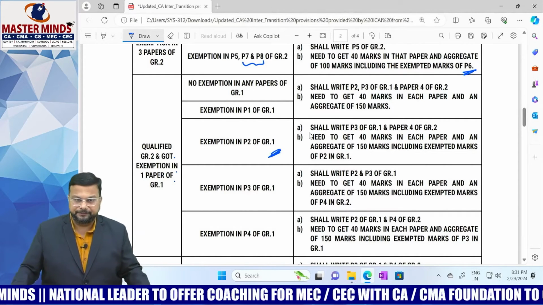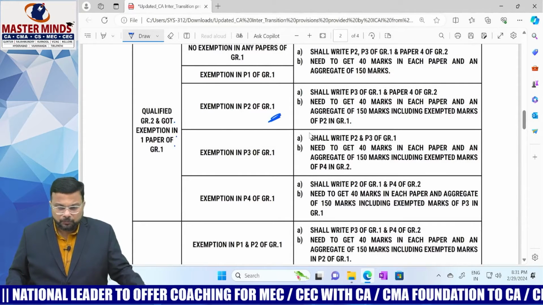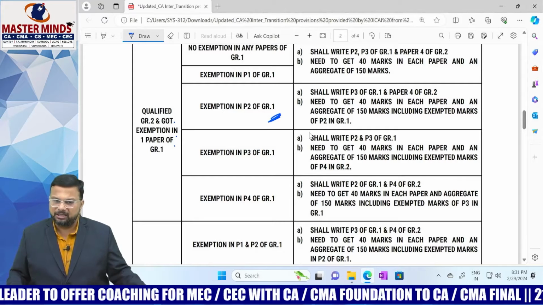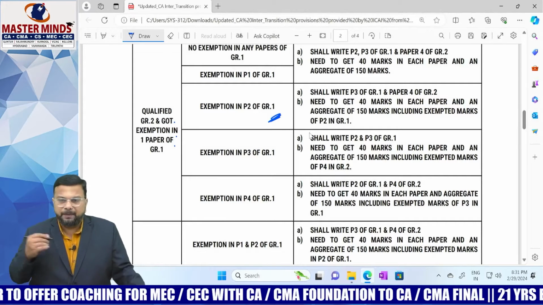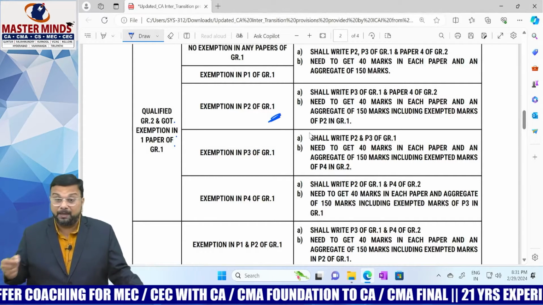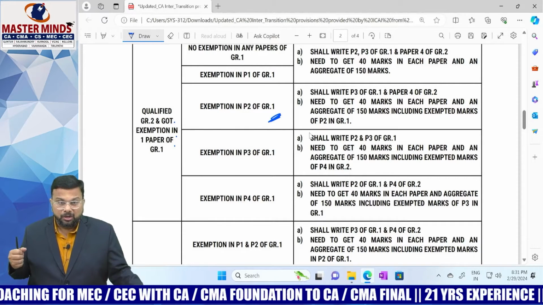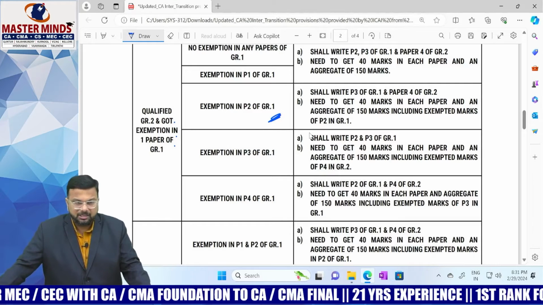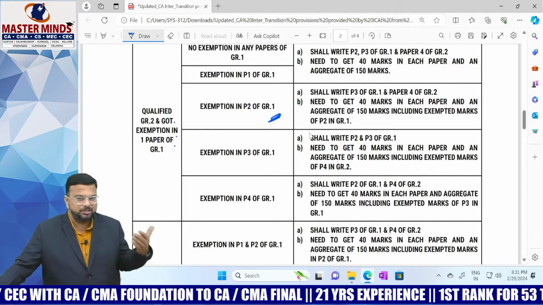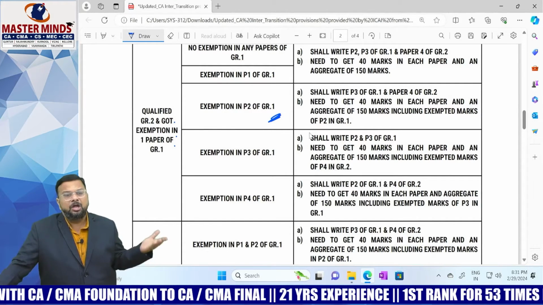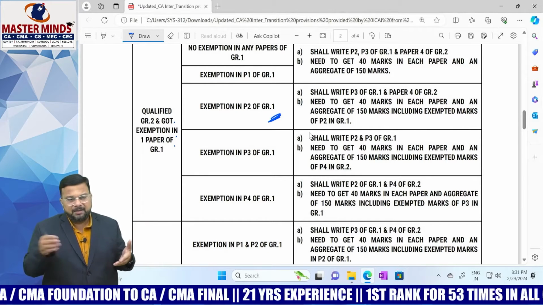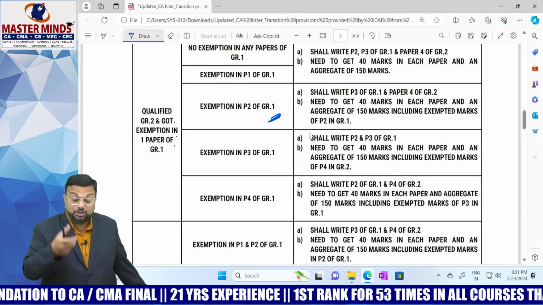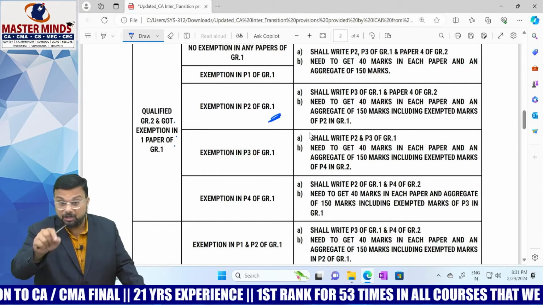Okay, right. Next, qualified group 2 but got exemption in paper 3 of group 1. Then what do you need to do? You shall write paper 2 and paper 3 of group 1. Under the old scheme, you got exemption in cost and management accounting, obviously. So luckily, when you got exemption in paper 3, which is cost and management accounting, you will be spared from writing the same examination in group 2 under the new scheme. That's why the institute is asking you to simply write paper 2 and paper 3 in group 1.